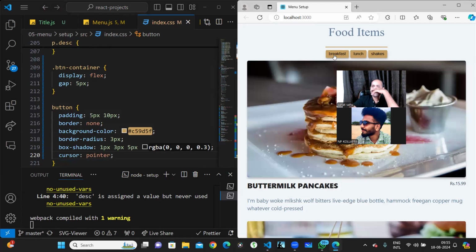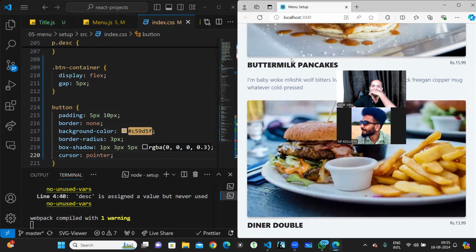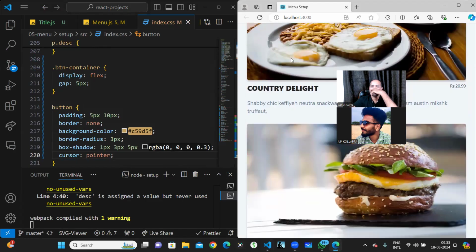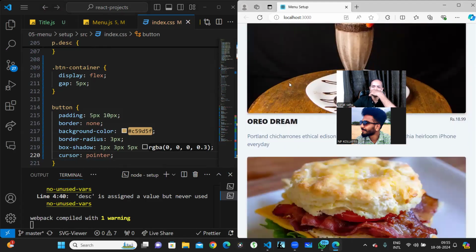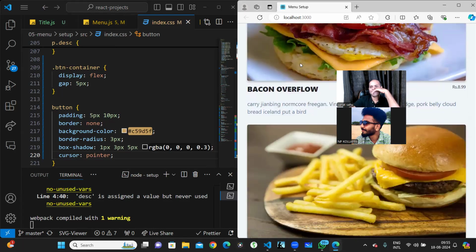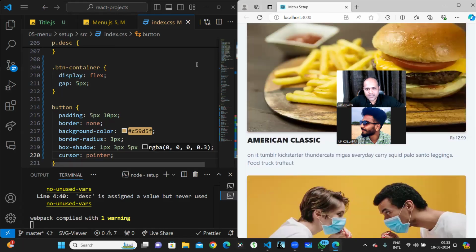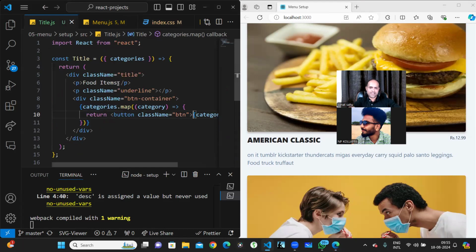Now what is expected? So if I click on the breakfast, I just want to see breakfast items. This is a dinner item, right? Pancakes and milkshake can be in breakfast. Egg can't be in breakfast. This can be in lunch, right? This can be, I don't know what people eat burger for, maybe dinner, something, right? Basically, whenever I'm clicking on the breakfast button, I want to see only breakfast. We can have one more thing. We can have all also, so that I can see all, like how I am seeing right now. So for that, what we have to do is in the categories.